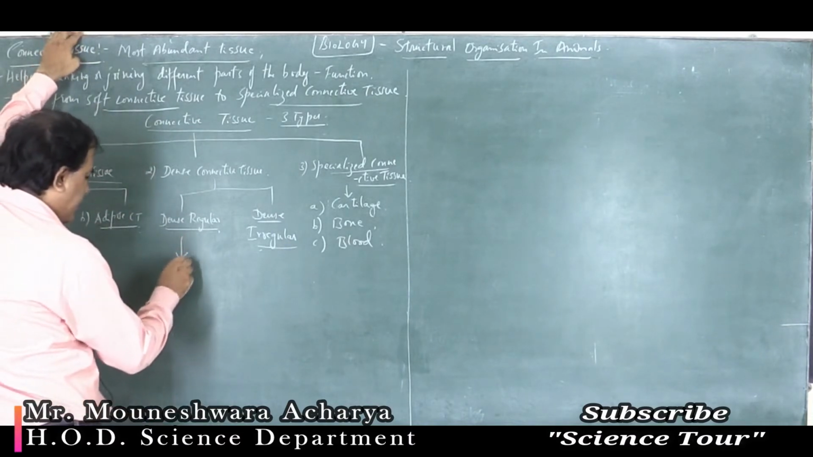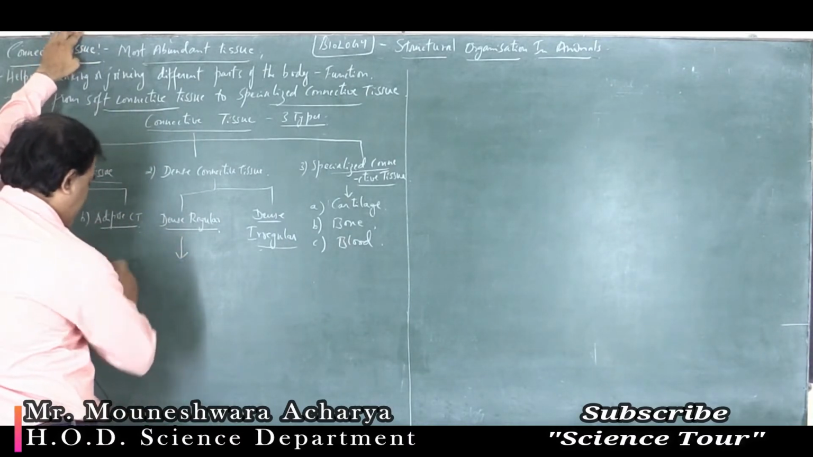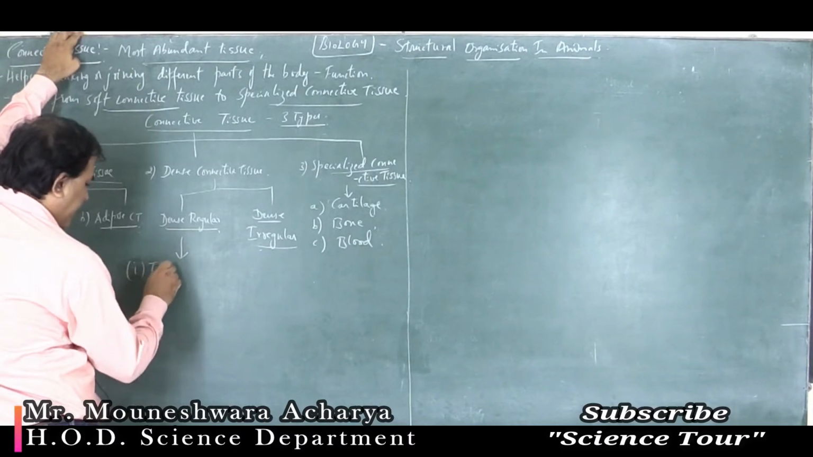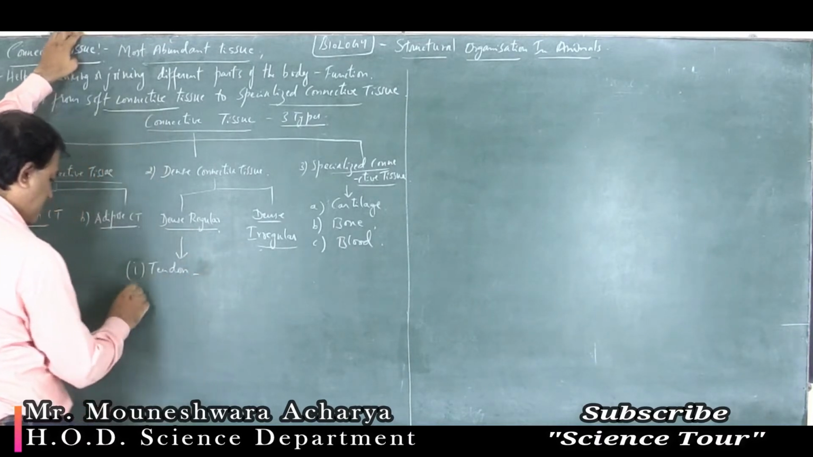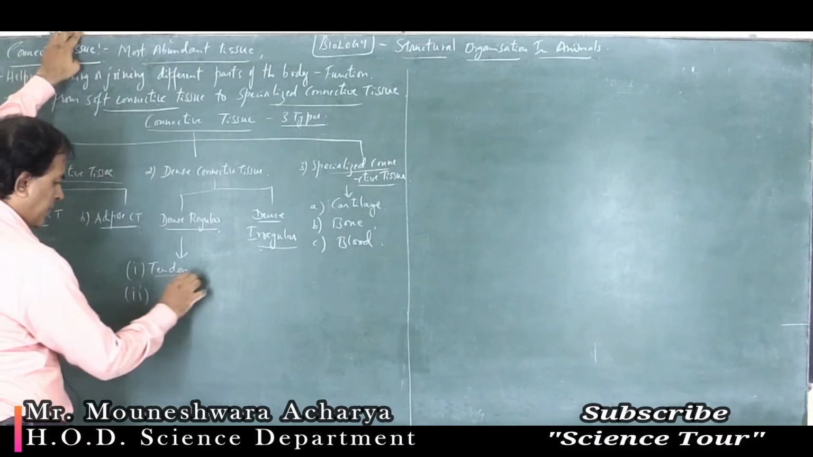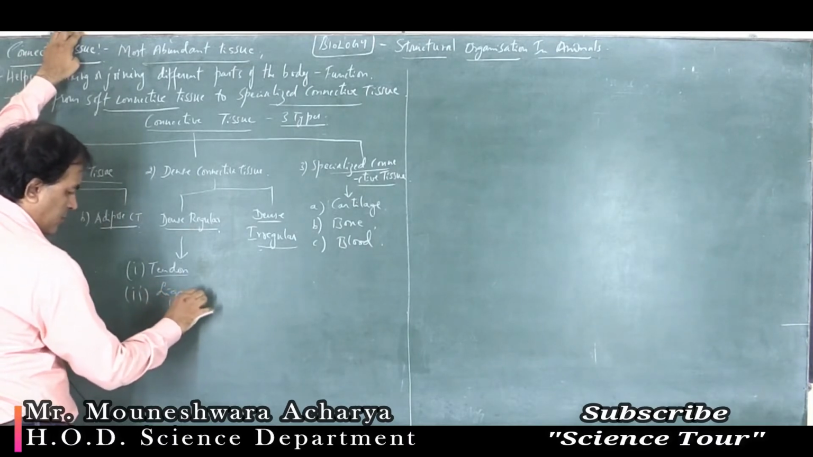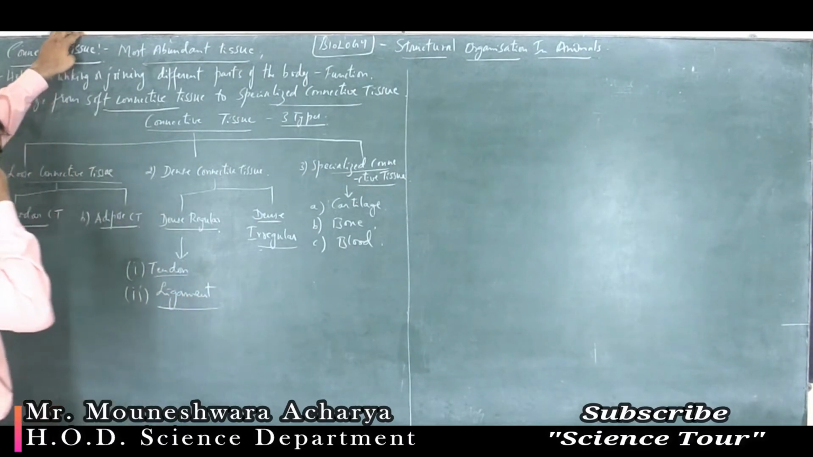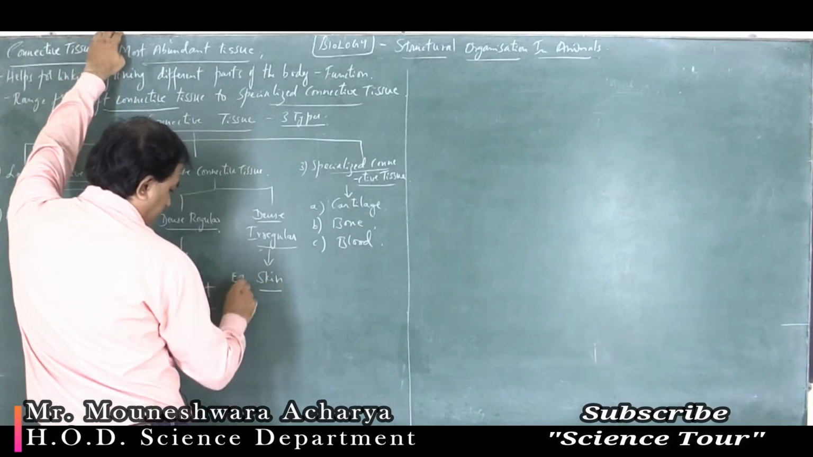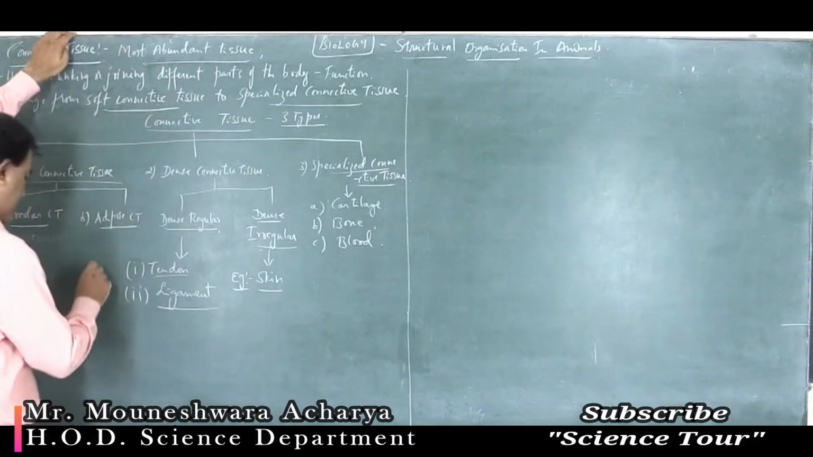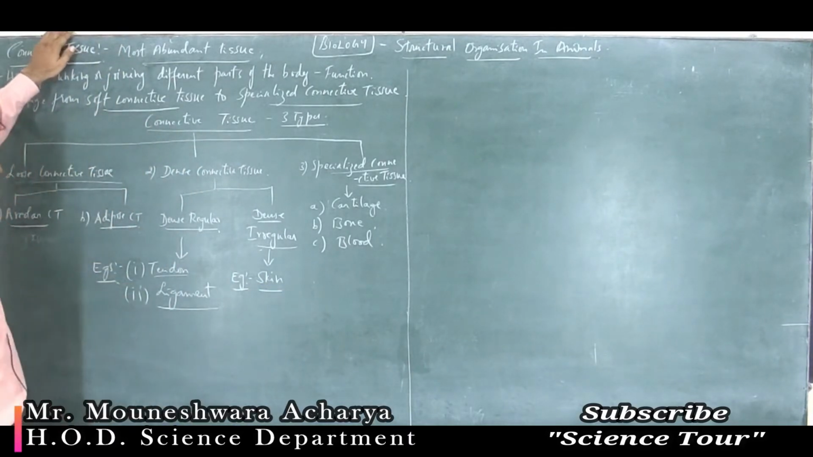Dense regular examples: one is tendon and the second one is ligament. Tendon and ligament. And for dense irregular, the example is skin. So this is the broader classification of connective tissues.